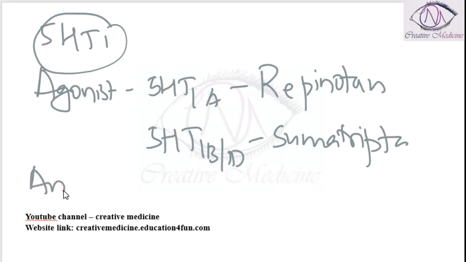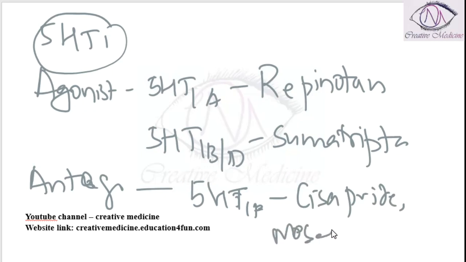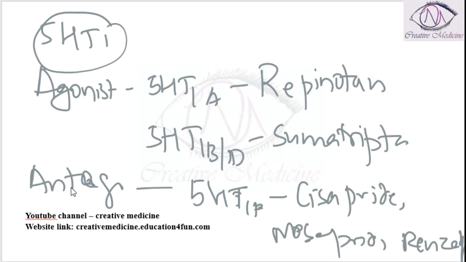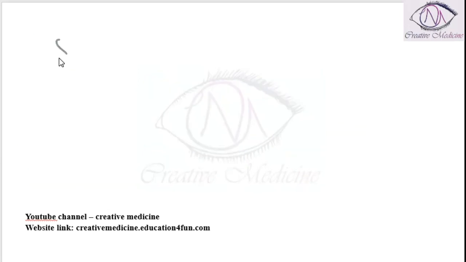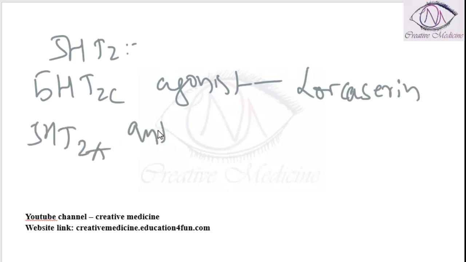Then antagonists are 5-HT1P antagonists. 5-HT1P antagonists are cisapride, mosapride and denzapride. Then 5-HT2. 5-HT2C agonist is lorcaserin. 5-HT2A antagonist is ketanserin.